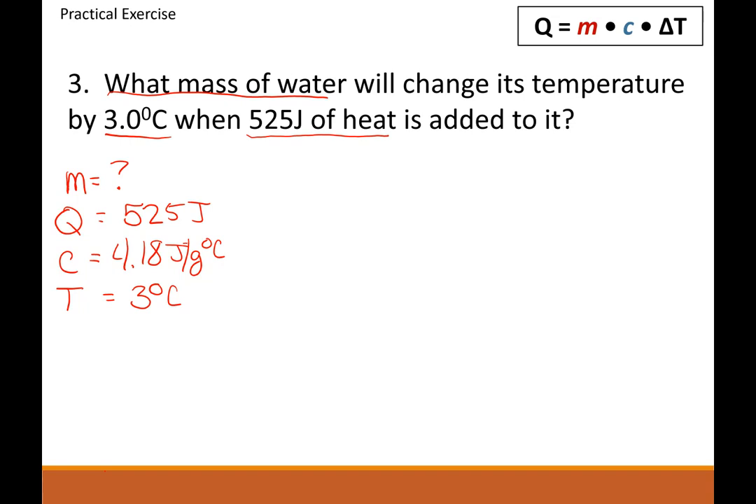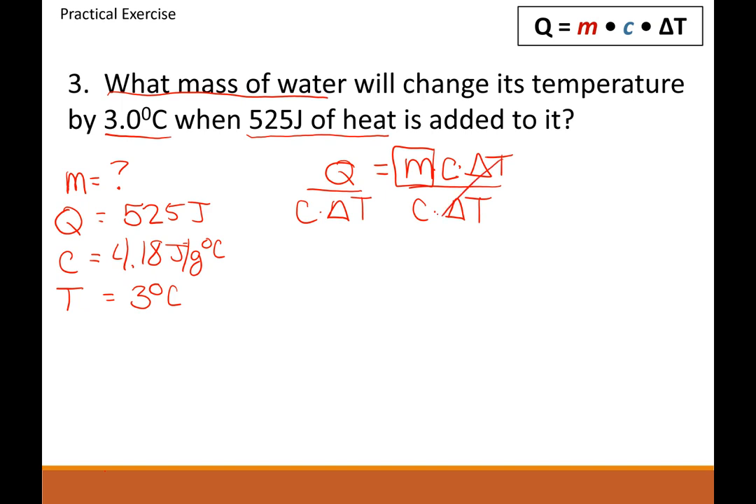Now, the first thing we have to do is move this equation around. We have Q equals M, C, change in T. All these are multiplied. So we need to get M by itself. So we're going to divide it by the rest, C times change in T, right? These cancel, and M equals Q divided by C times change in T. Pretty simple to move around when it's just multiplication. There's no adding or subtracting.